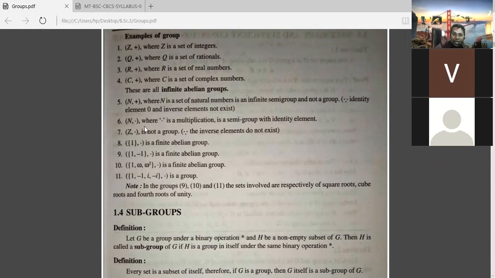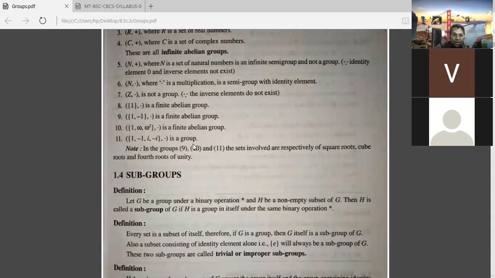Similarly, the remaining thing. N dot is there. N dot means this is a semi-group with identity element. Here also the inverse does not exist, and only the identity element is existing here. Z dot is also not a group because for any element minus 2 belongs to Z, if you take minus 2 into minus 1 by 2 that is equal to 1 you are getting, but minus 1 by 2 is a fraction that does not belong to Z. That's why this is also not a group.